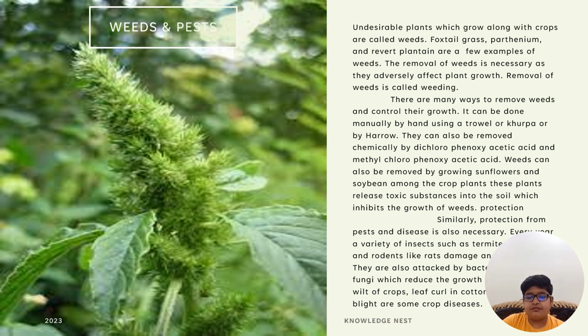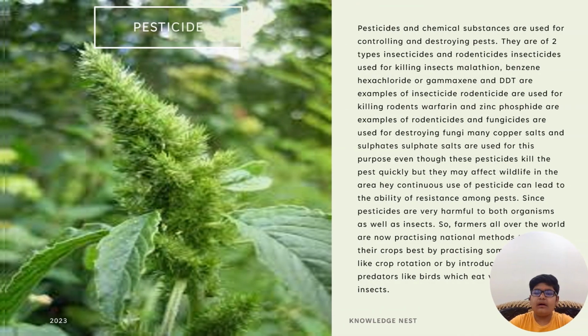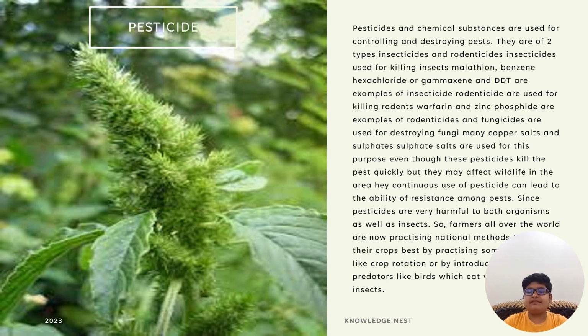Similarly, protection from pests and disease is also necessary. Every year a variety of insects such as termites and rodents like rabbits damage many crops. They are also attacked by bacteria and fungi which reduce the growth yield. Pesticides and chemical substances are used for controlling and destroying pests. There are two types, insecticides and rodenticides.